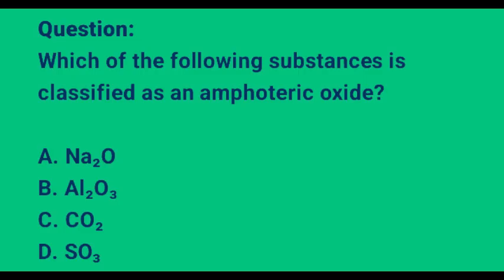Now we have the bonus question. Try this question and leave your answer in the comment section. The question says, which of the following substances is classified as an amphoteric oxide? We have option A, B, C, and D. Don't forget to leave your answer in the comment section.